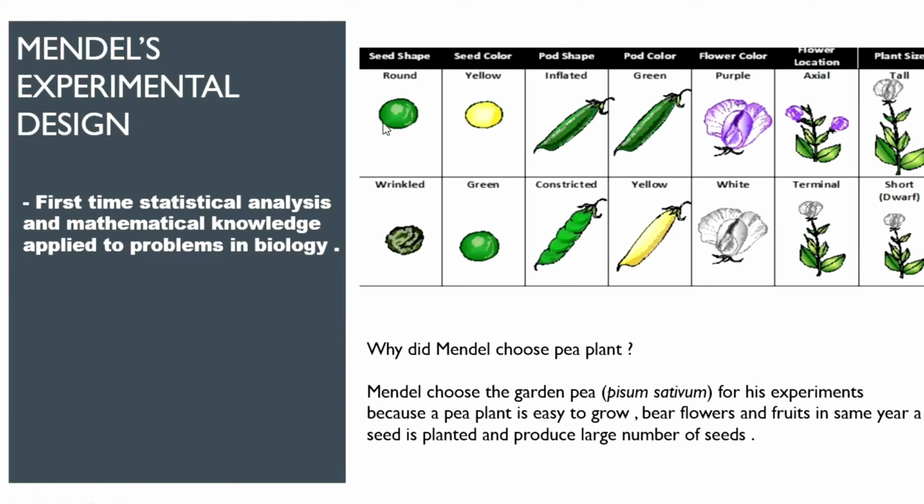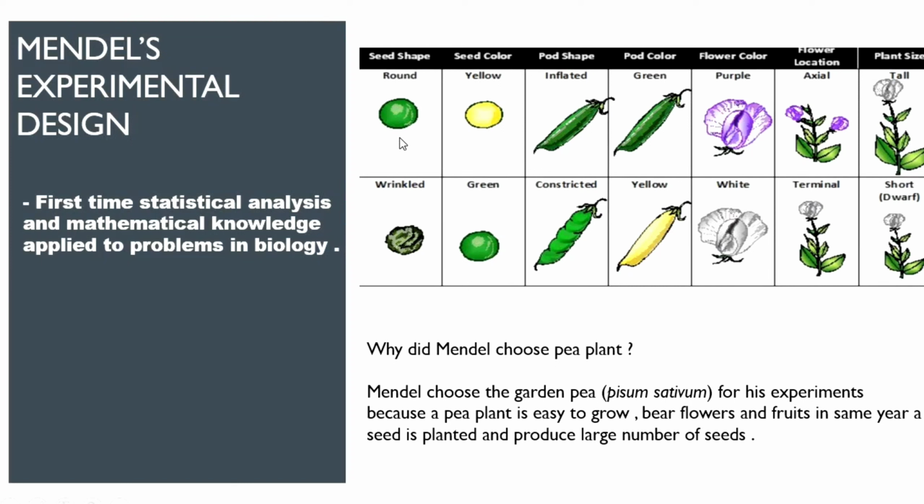Okay, so before moving to the next slide, I want to discuss all the contrasting traits of the pea plant. The first one, remember, shape is the character, and round, wrinkled are the traits of this character. Every character has two traits. So we'll go with this one. The first one is seed shape, which is round. Round is dominant, and wrinkled is recessive.